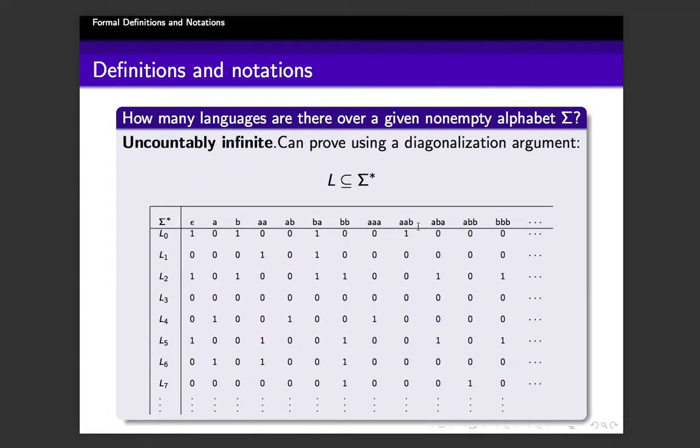Last class, we have seen some formal notations and definitions, and we stopped that class with a claim that the set of all languages over a non-empty alphabet set is uncountably infinite. And today we start with a proof for the claim that the set of all languages of a non-empty alphabet set is uncountable.